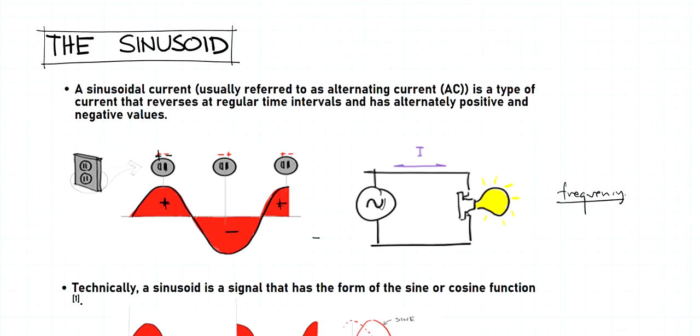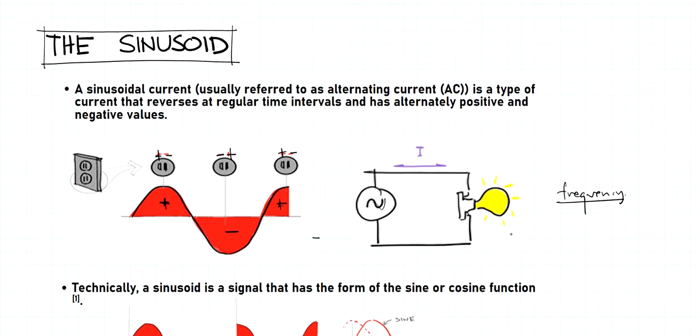After some time interval, the negative will be on this side of the socket, and then the positive will be on the other side. And then after some time interval, it's going to be back again to plus and minus. So this reversal of the current, or the signs, actually relates to the reversal of the direction of this current.